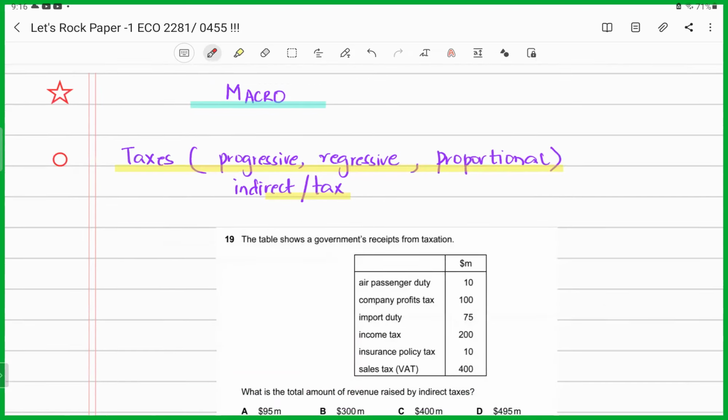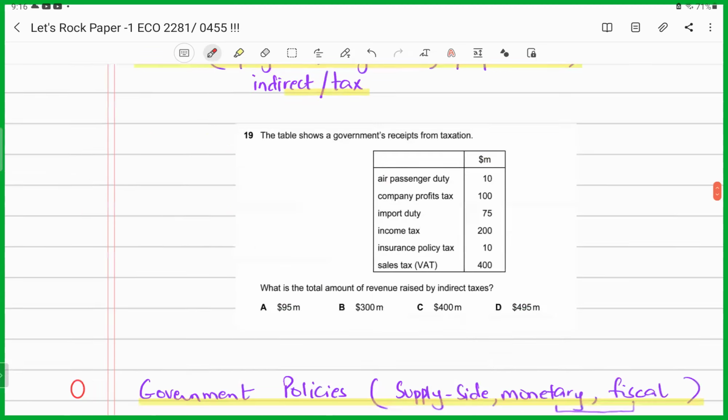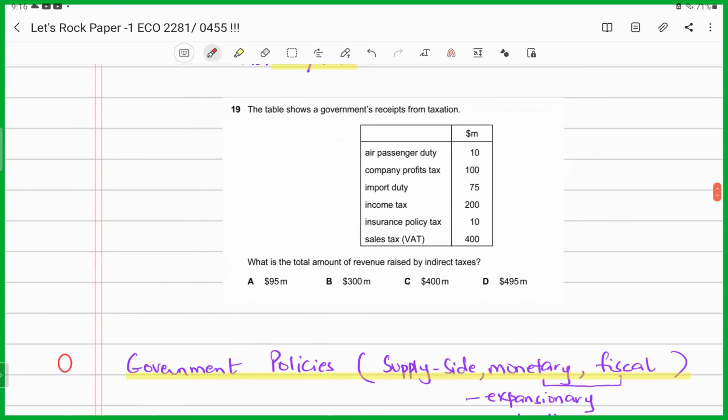Now they've given you examples of indirect tax and direct tax. They are asking you what is the total amount of revenue raised by way of indirect taxes. So if you know what is indirect tax, or if you know direct taxes, taxes imposed on corporate profits and incomes, you can easily chop the direct taxes in this table, and then you can pick out the ones which are indirect taxes and you can add them up together.